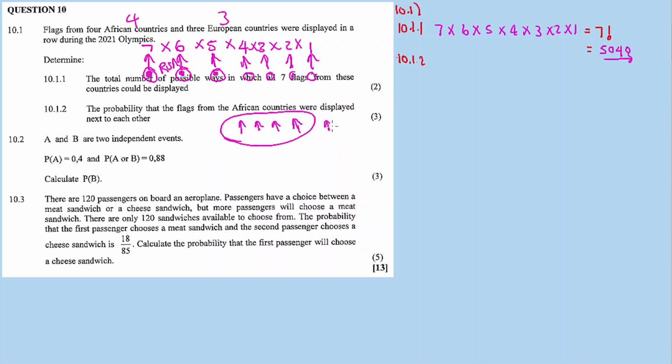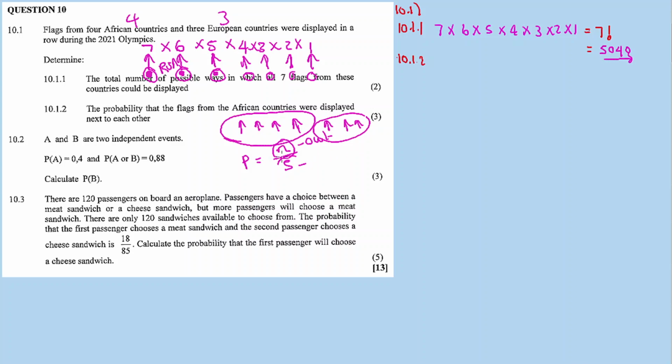So the other 3 flags from the European countries must be on their own. Now again there is going to be a factorial, but this time we want the probability. When you calculate the probability, it's the number of ways of the experiment divided by the sample space, the outcomes divided by the total number of outcomes.